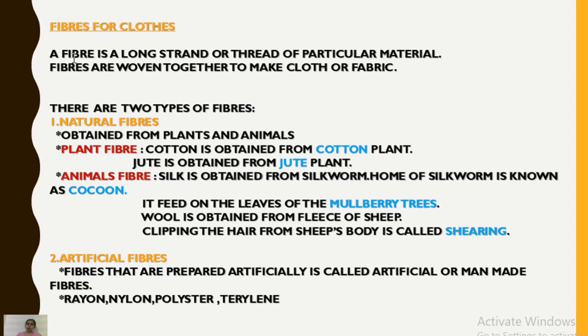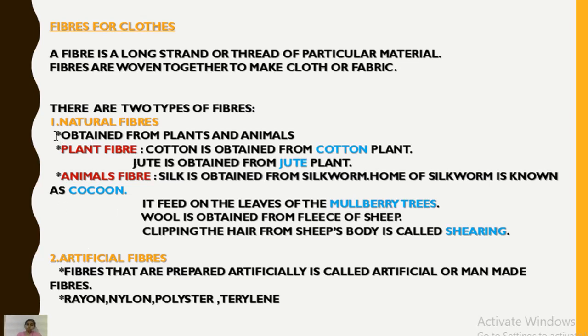A fiber is a long strand or thread of a particular material. Fibers are woven together to make cloth or fabric. It means fiber is used to make fabric, and fabric is also called cloth. There are two types of fibers: natural fibers and artificial fibers. Here I have differentiated them: the first one is natural and the second one is artificial.